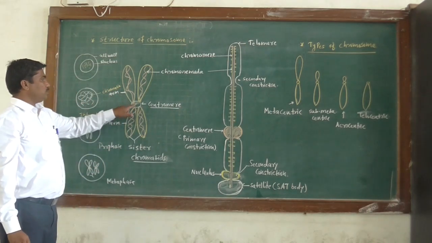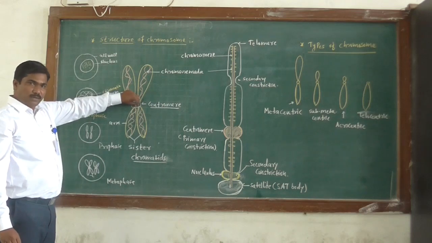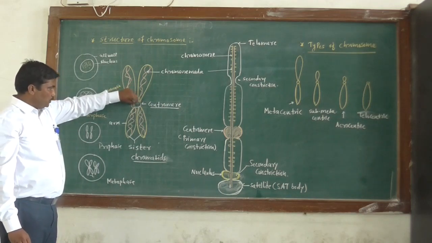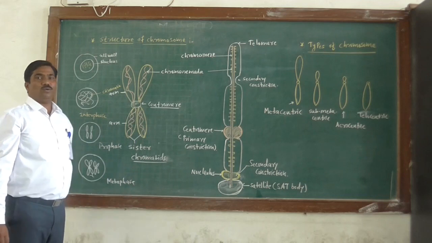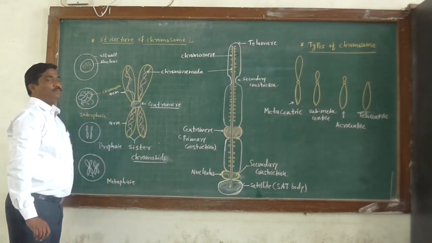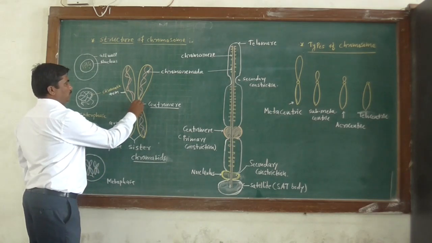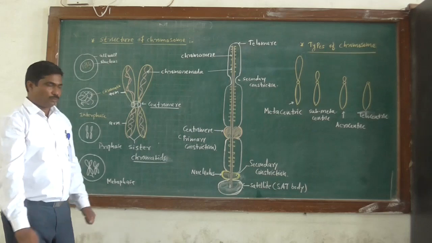The chromosomes bind at the center, that position is known as the centromere, and this centromere contains disc-like plates called kinetochore.